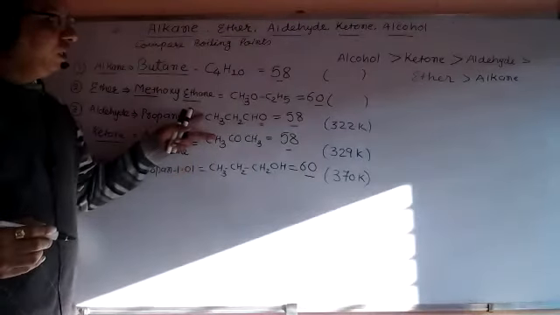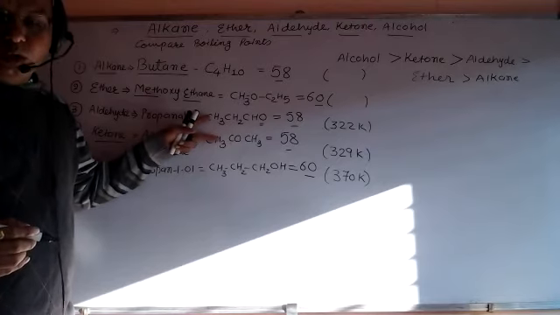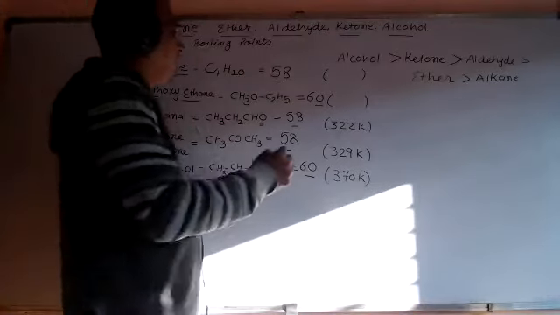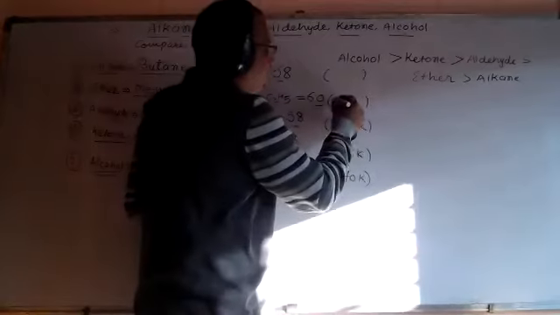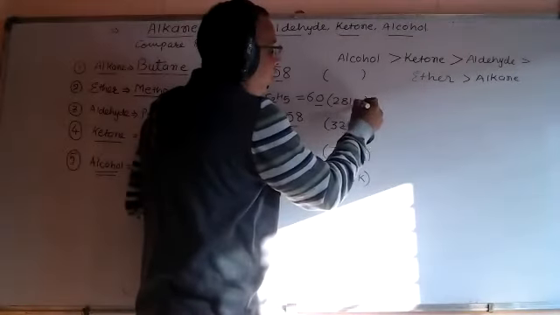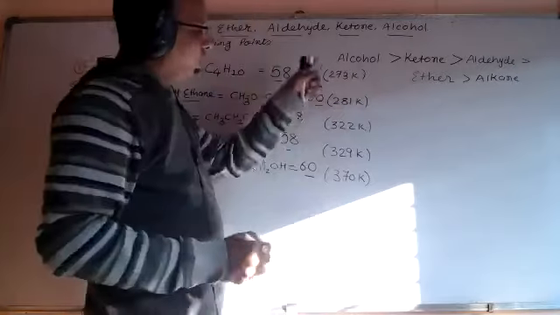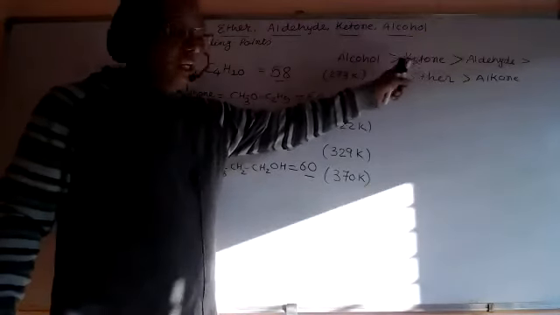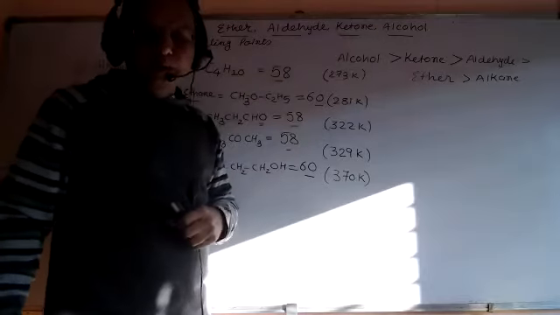There is a little difference between these two because they are almost the same. Aldehyde and ketone are always studied together. Then ether is there. In ether, the boiling point decreases to 281 Kelvin, and alkane is just 273. So you can see this data is compared here in decreasing order of their boiling points.